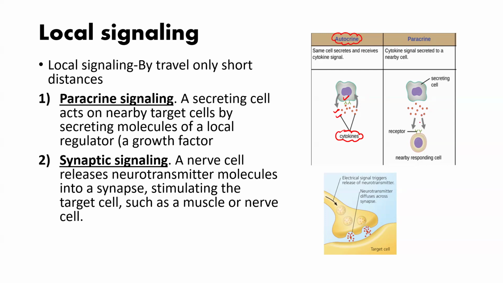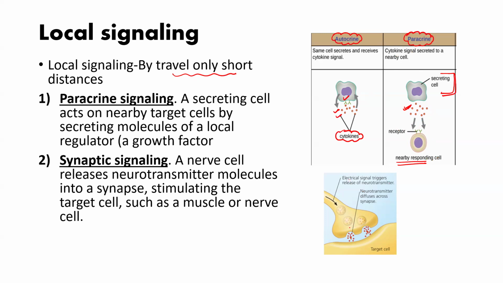Now, suppose the chemical is released by the signaling cell, this secretory cell which is releasing a chemical. Again, let us assume these are cytokines, and the receptor of the responding cell is nearby. The responding cell is very near and they have to travel a very short distance. So the signal is able to go to the nearby cell by a process of simple diffusion. Then we say this is paracrine signaling.